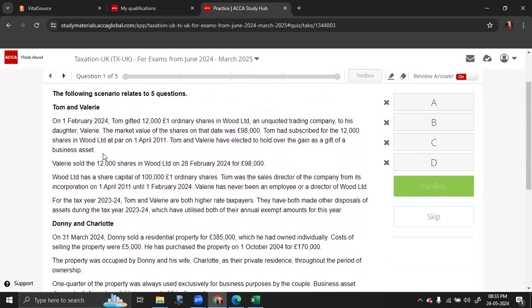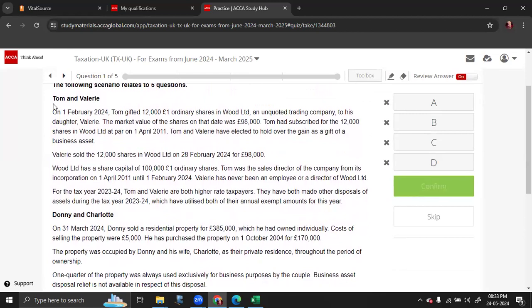So, let's read the story of Valerie. On 1st February 2024, Tom gifted 12,000 ordinary shares in Wood Limited, an unquoted trading company, to his daughter Valerie. So it was a gift. So Valerie did not pay any money to Tom. Instead, she received it as a gift. The market value of the shares on that date was 98,000. So when this gift was given to Valerie, the market value was 98,000, which is the deemed proceeds. Tom had originally subscribed for these shares at par value, so the cost for Tom was 12,000.